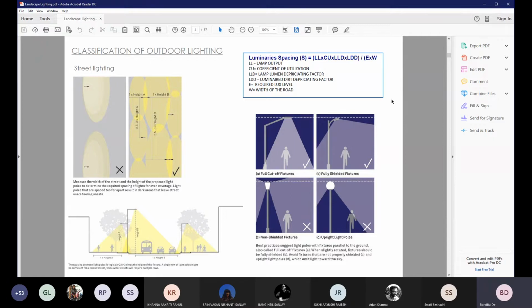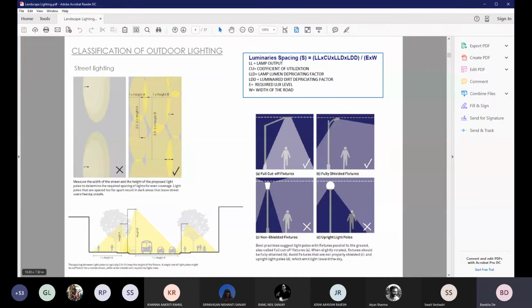You can just read it. We will not get into that. We will not get into the detail of those technicalities. However, landscape architects have a basic thumb rule understanding of how to design streetlights and how many of them should come into your design. The thumb rule is very simple.